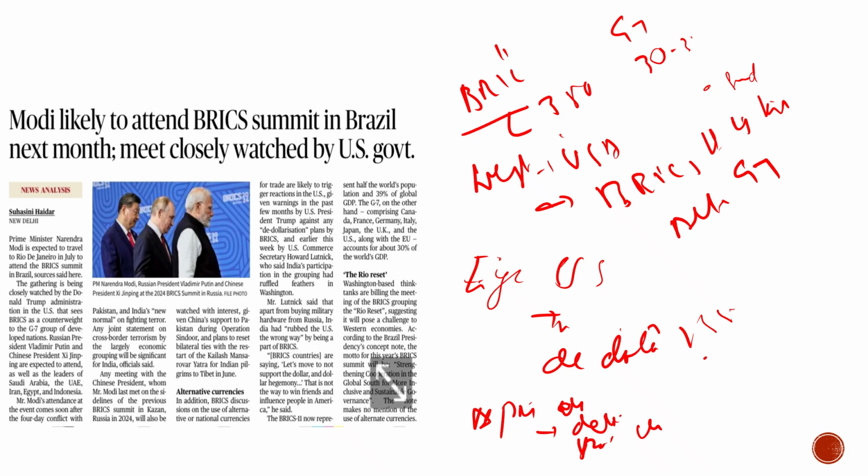One more thing. What would be the theme of this BRICS summit, which is in Brazil, which can be very relevant for your preparation with respect to UPSC?